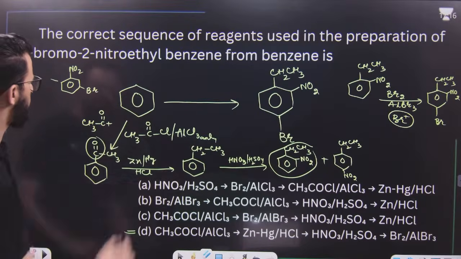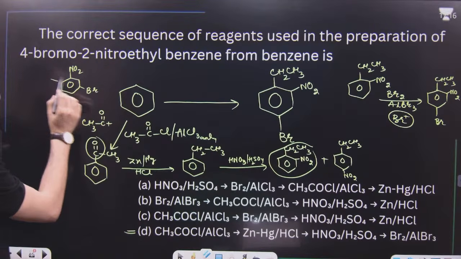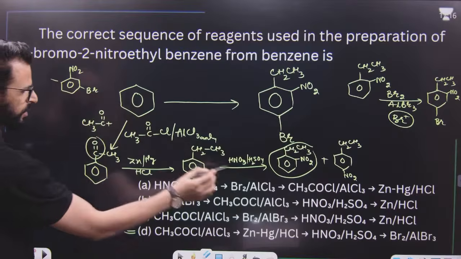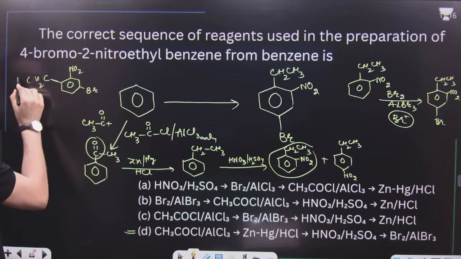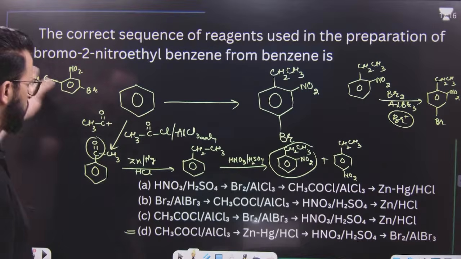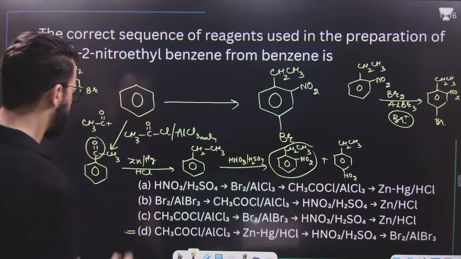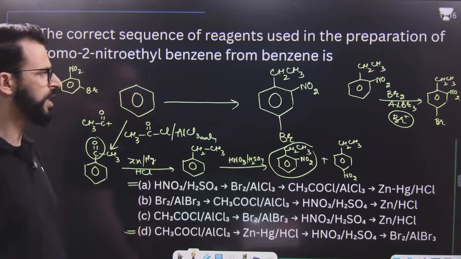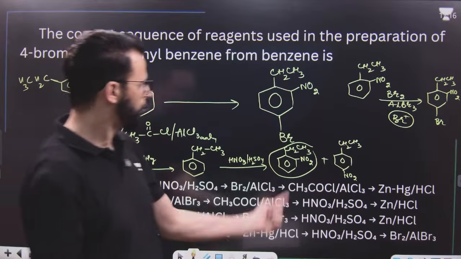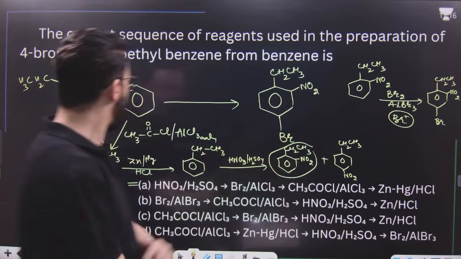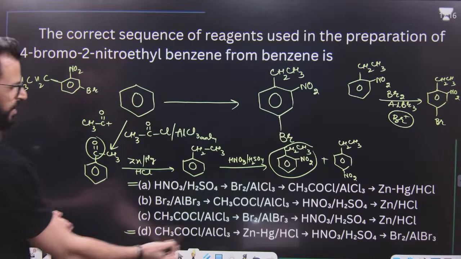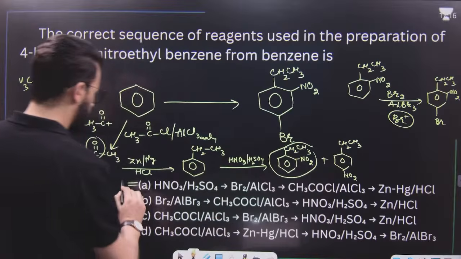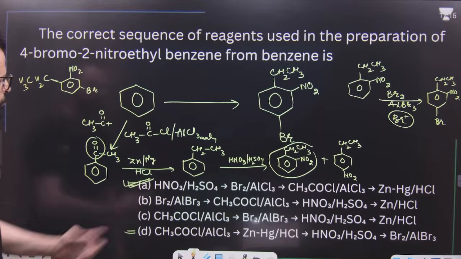We are checking A. First, it will form nitrobenzene. Then bromine goes to its meta position. Now, CH3 can go to this one. This is possible. That means it's either A or D. Both are actually correct. But in D, you have to separate them, because here you have to separate ortho and para. So, the most appropriate is this one.